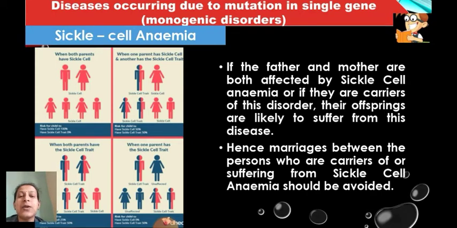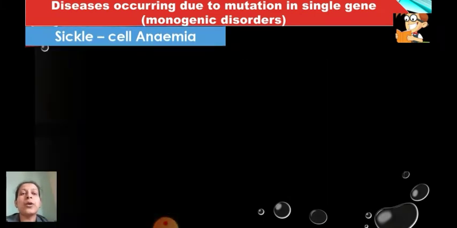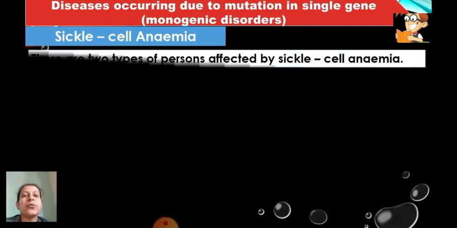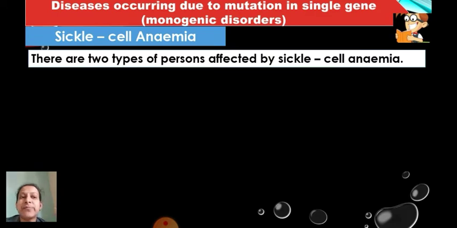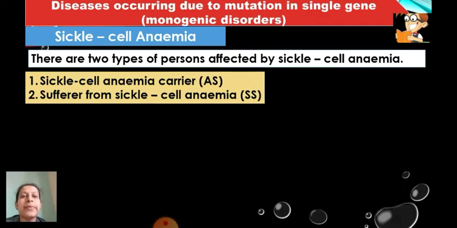You will understand when you learn about the symptoms of this disease. Let us see now what the symptoms are. There are two types of persons: first of all, those affected by sickle cell anemia. The one who is a carrier will be designated with the genotype AS.